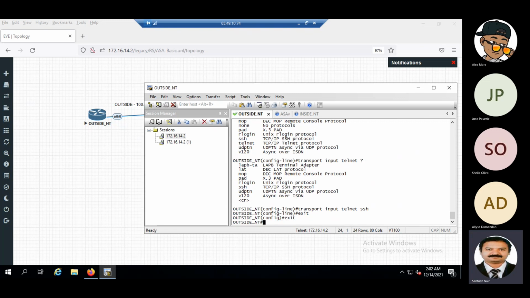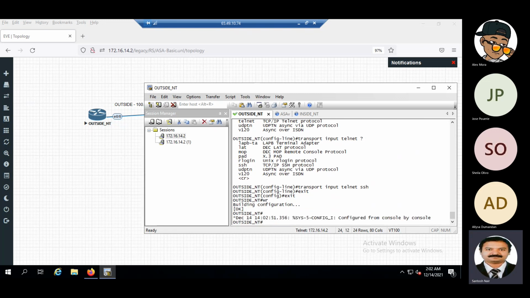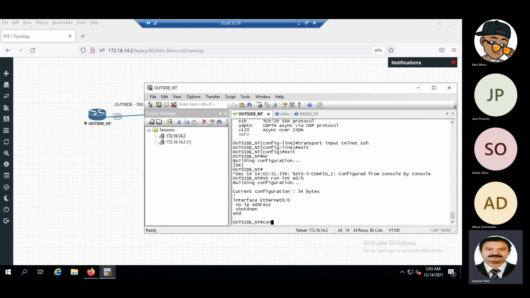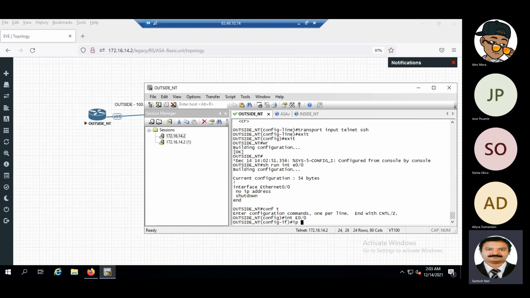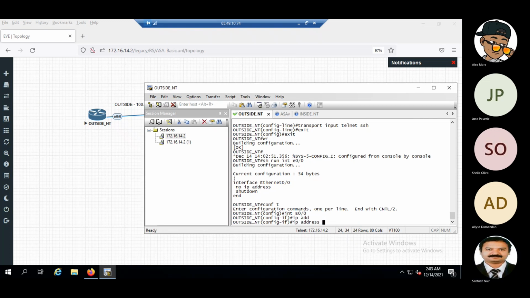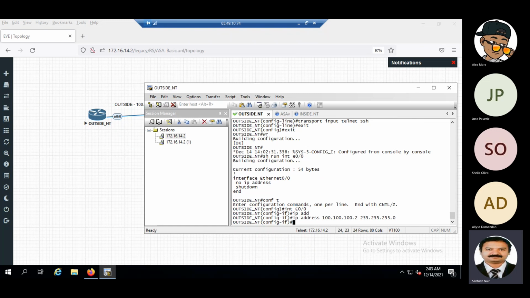Till this part, everything is clear. What have we done? We have given a host name. Have we given the IP address yet? No. So on interface E0/0 we have to give the IP address. We'll give 100.100.100.2. One will be the IP address of the firewall.